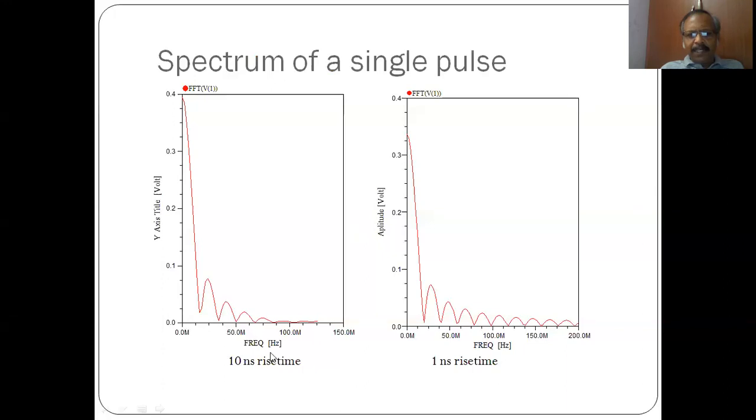For a 10 nanosecond rise time, that means it is almost like a triangle. You see the frequency components up to 100 megahertz, whereas the same 50 megahertz pulse with a 1 nanosecond rise time requires bandwidth up to 200 megahertz. So you understand the bandwidth requirement for the same 50 megahertz signal when the rise time is reduced. When rise time is reduced, you require more bandwidth.